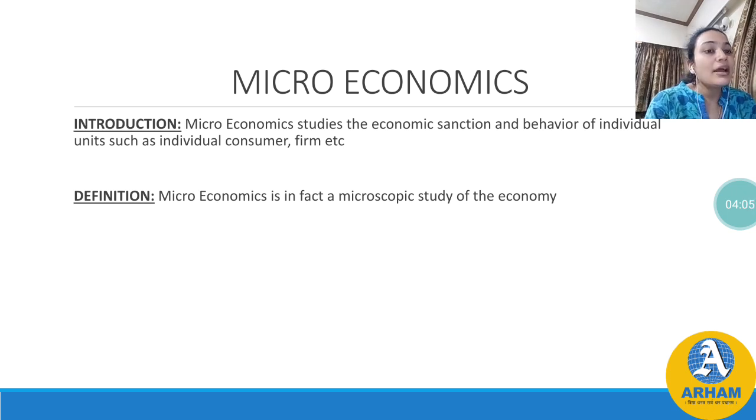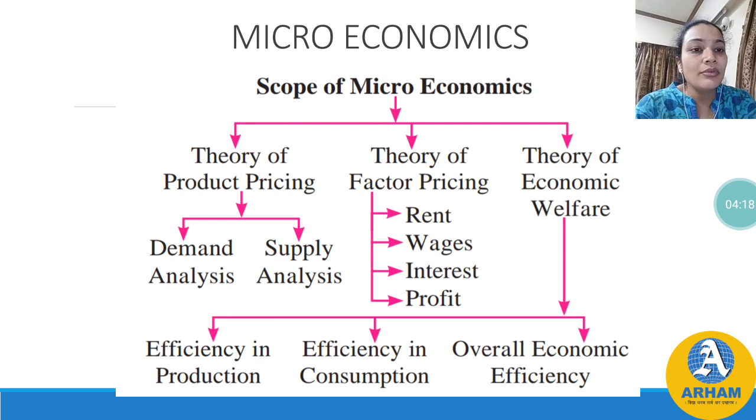From the exam point of view, this is the simplest definition you can easily remember: microeconomics is in fact a microscopic study of the economy. Now let's move towards the scope of microeconomics. Here you can look at the scope.